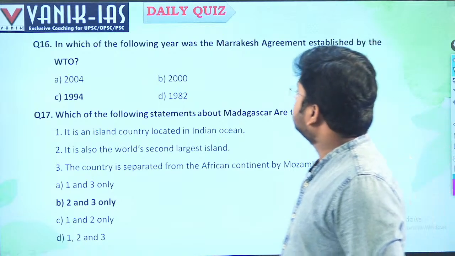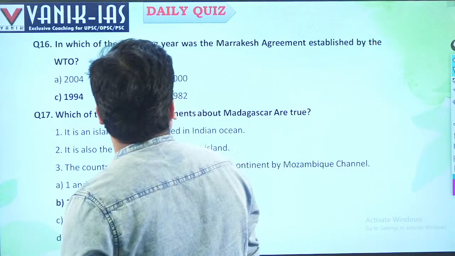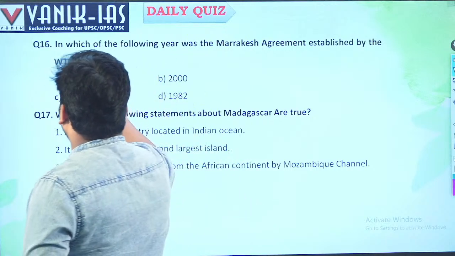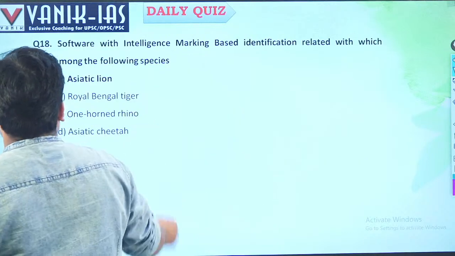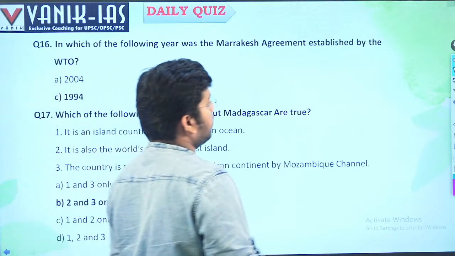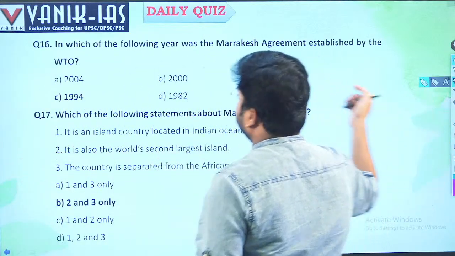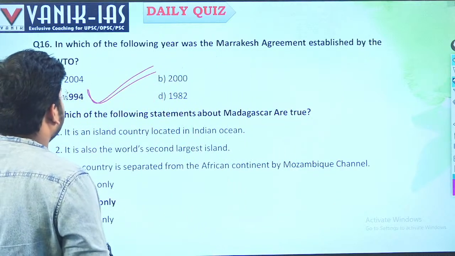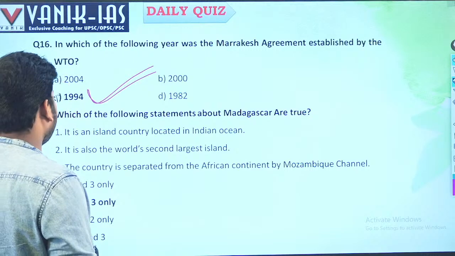In which year was the Marrakesh Agreement signed? The Marrakesh Agreement established the WTO. Marrakesh Agreement, 1994, when the WTO was created. C is the answer.